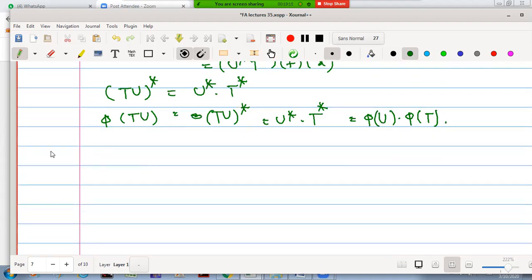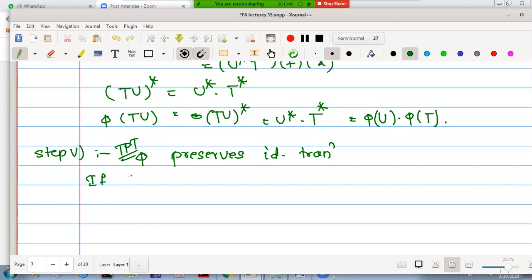Let us come to the last step of the proof, that we want to prove that phi preserves identity transformation. Preserves identity transformation means there is no effect of the conjugate operation on the identity, that is I star is equal to I. This we want to show. Therefore, let us start with I as an identity transformation on N.